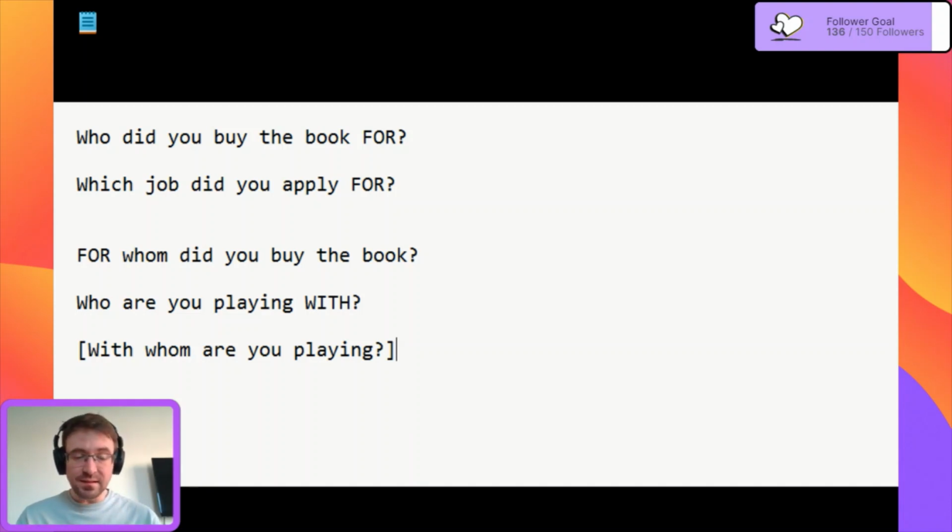It's a pomylka. But it sounds very, very old-fashioned. It sounds very unusual. So, as a general guide, if you have a preposition, so for, with, at, on, in, i tak dalej, we put them at the end of the question and not at the start, because it sounds very formal, very official, and it's just not how we usually speak.